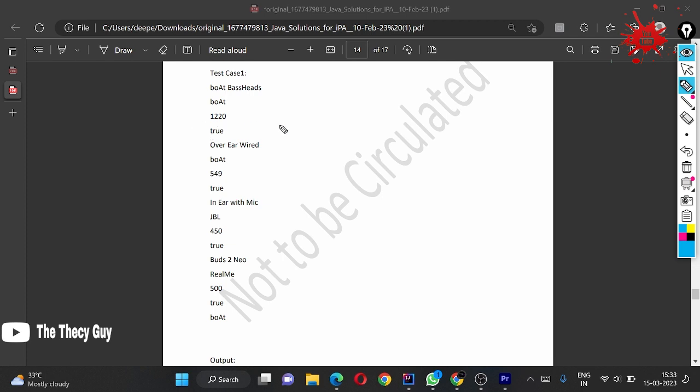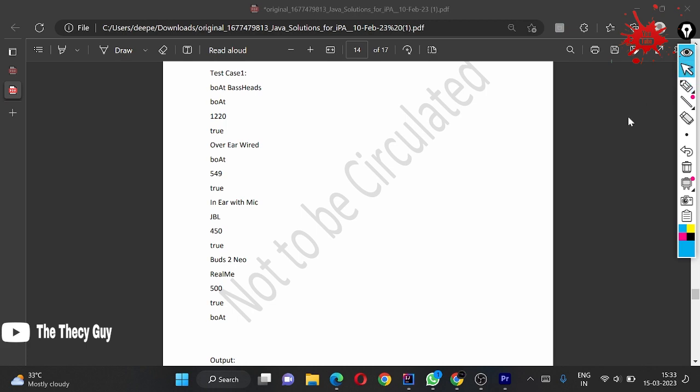And if we check the price, the highest price was 1500, the second highest was 549, the third one is 500, and the fourth one is 450. So if we are checking for the second highest, then we are returning this 549.